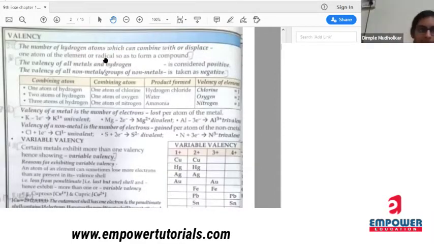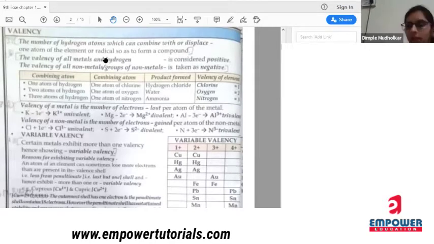Okay. Now what is the valency? Now this page is clear to you? It is visible. I think this page is not that much blur.